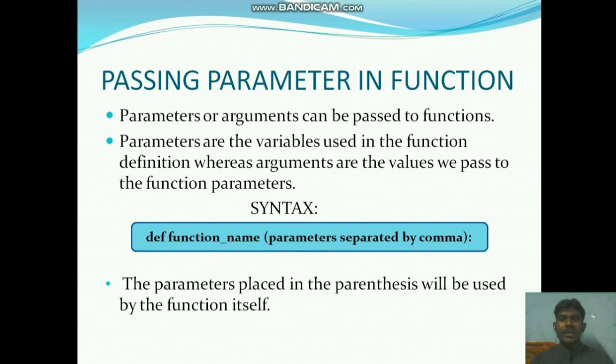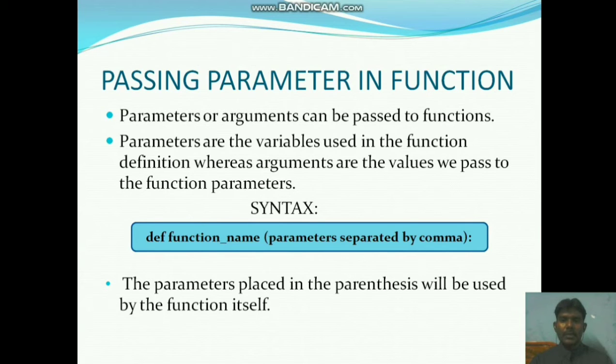Parameters are variables that are defined in functions, and arguments are the values we pass to the function parameters. How will those arguments be passed to the parameters or variables?